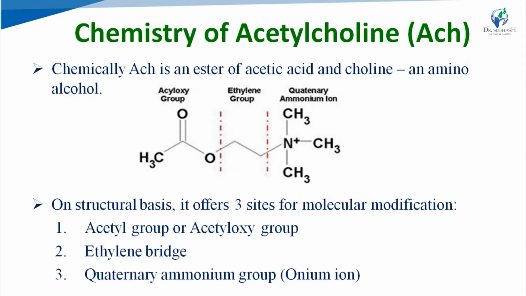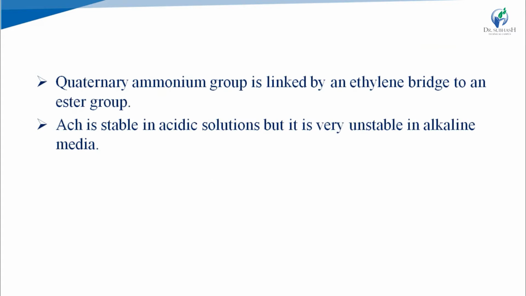That part is known as choline, which is an amino alcohol. On a structural basis, acetylcholine offers 3 sites for molecular modification: the acetyl group or acetyloxy group, the second one is the ethylene bridge or ethylene group, and the third is the quaternary ammonium ion, which is also known as onium ion. We can say that the quaternary ammonium ion is linked by an ethylene bridge to an ester group, and acetylcholine is stable in acidic conditions while it is very unstable in alkaline condition.